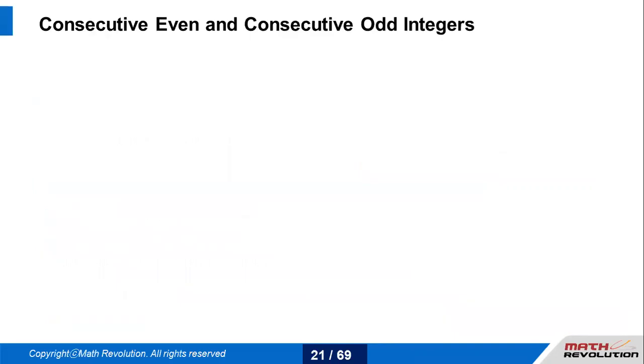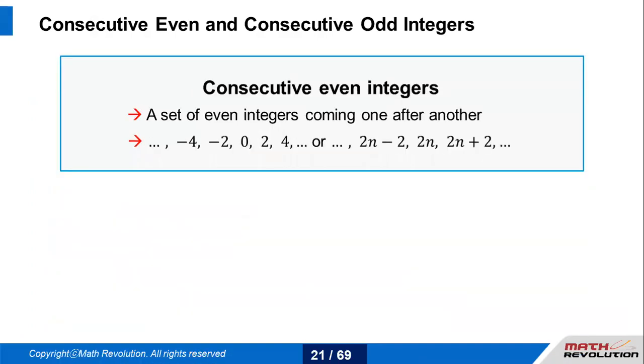Okay, going ahead with consecutive even and consecutive odd. When we talk about consecutive integers, we need to deal with these two special prospects. Consecutive evens, like we know, it's -6, -4, -2, 0, 2, 4, 6, 8, and so on. So it's 2n. That is what the even number looks like.